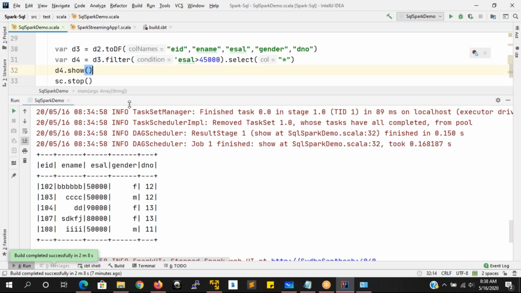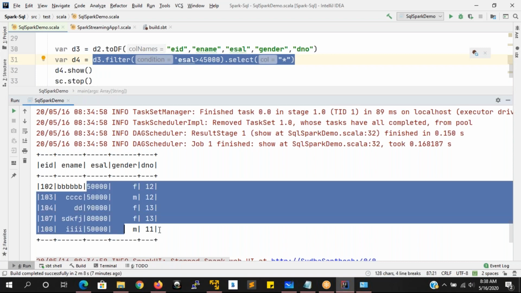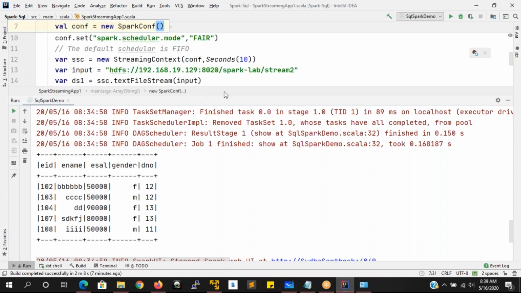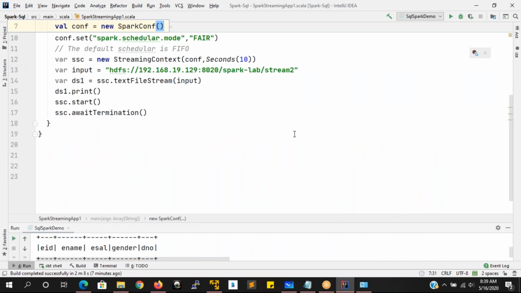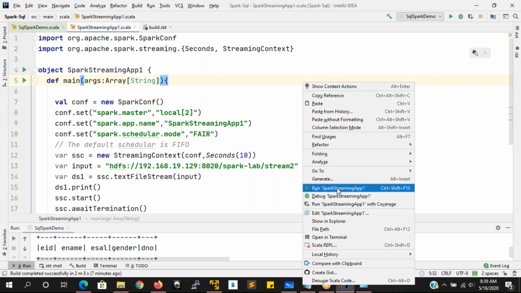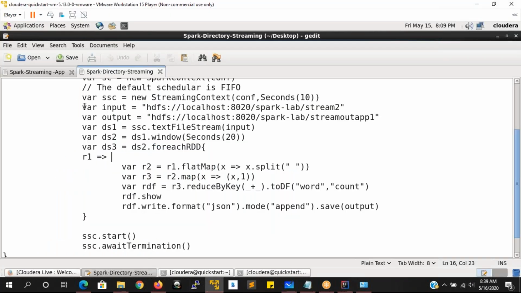So here you can see the condition I have applied, and here you can see the employees who have a salary above 45,000. That is only what we are getting here. Basically, this application should execute, but it is not able to take the streaming context. There itself we are having the problem. Let me execute now. Let me run it.